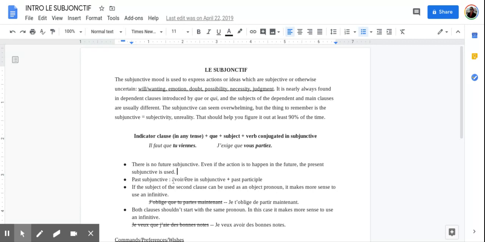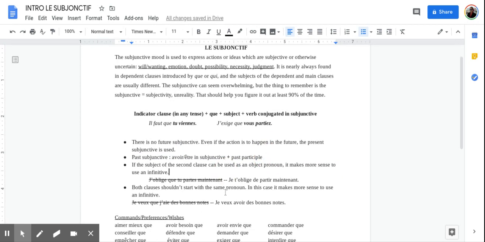The past subjunctive is pretty simple because it's just like all of our other compound tenses in the past, right? So we're having the avoir or être with the past participle, right? So, et je suis content. So there's a feeling. Que tu aies gagné. Right? So I'm happy currently that you won yesterday. Here's my indicator phrase. It's a feeling. Okay? And my second clause is in the past. So my auxiliary is in the subjunctive.